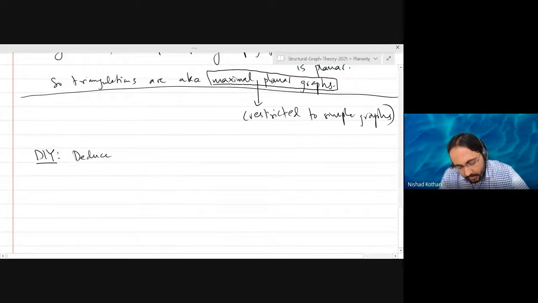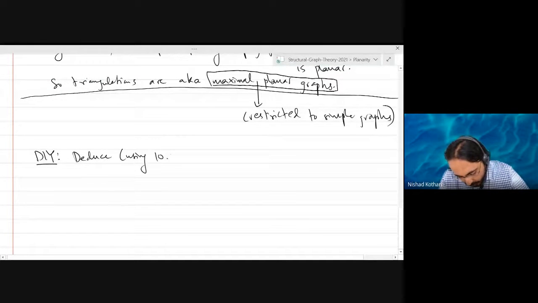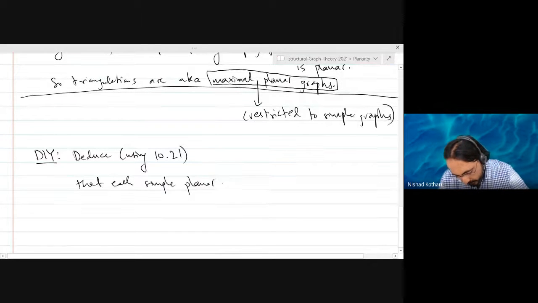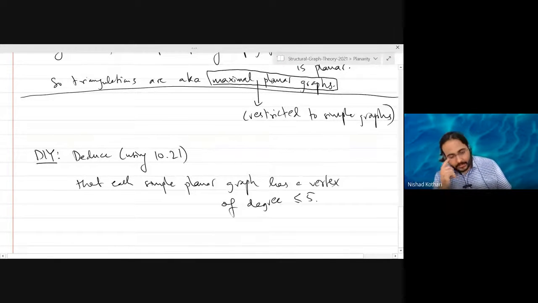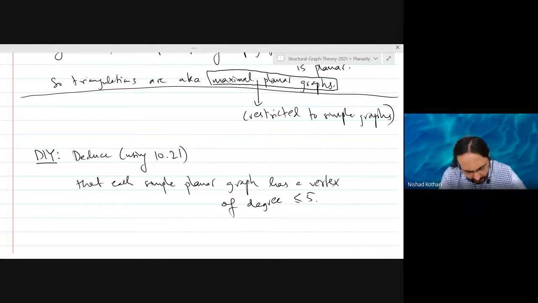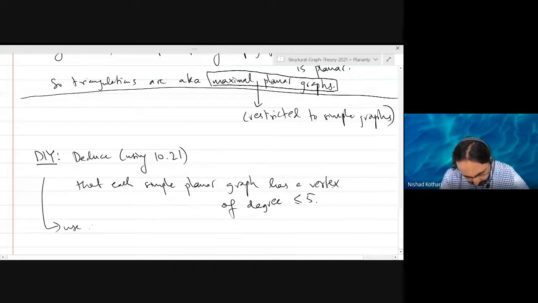Deduce using the corollary 10.21 that we just proved that each simple planar graph has a vertex of degree at most 5. There has to be at least some vertex whose degree is at most 5. If every vertex has degree at least 6, then you can get a contradiction to corollary 10.21. That is very easy to prove. We will find this useful in the next module.